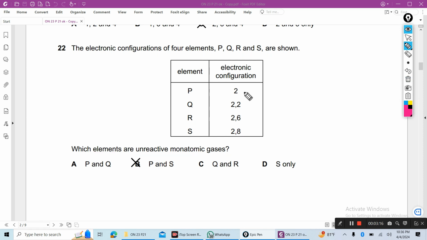So P and S, helium and neon, these are monoatomic and unreactive noble gases. Q is group 2, so this is not unreactive, and R is group 6 because the outer shell has 6 electrons. Q's outer shell has 2 electrons, so group 2 and group 6.